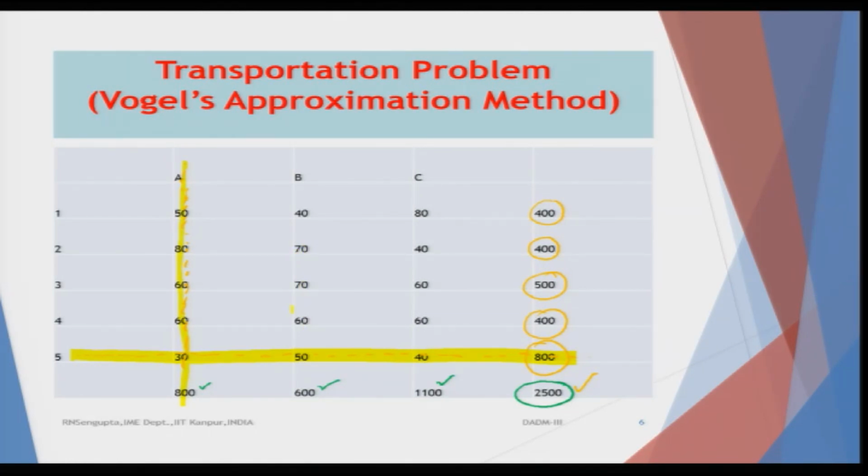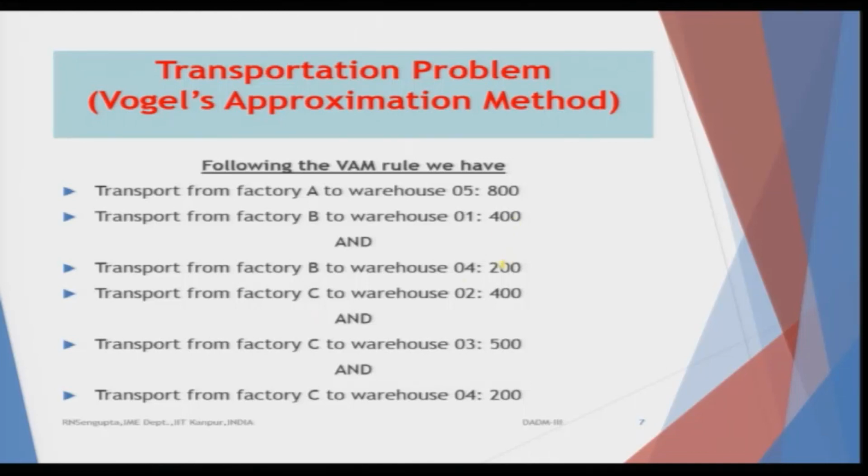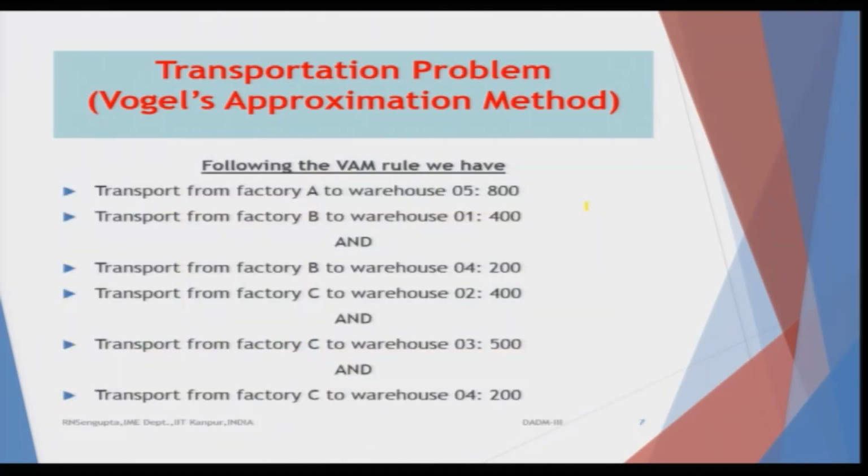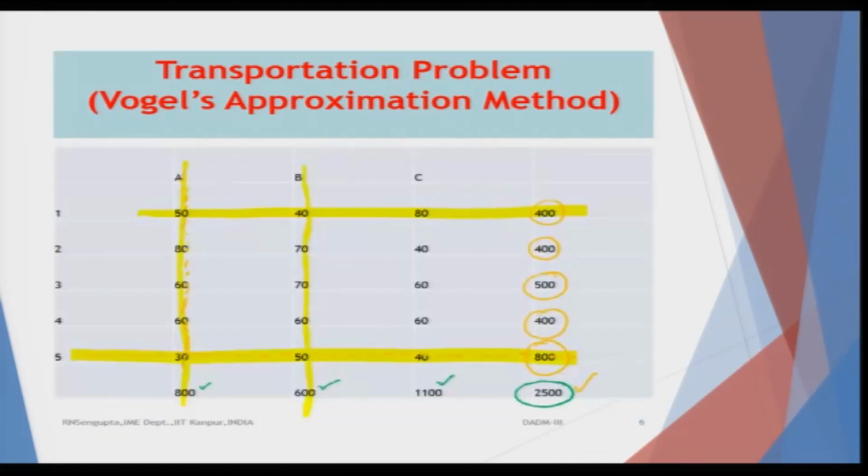Logic would say that I will definitely go to 60, so I will give 200 here as it is. Once this allocation is done, B is over. 1 has already taken place, which is 400, and 4 has 200. That means 200 is still left here, we will come to that.